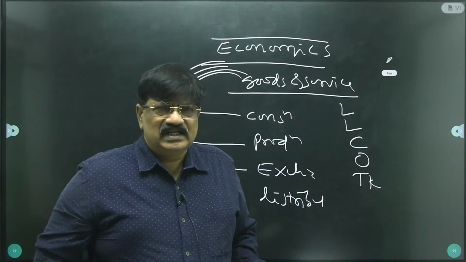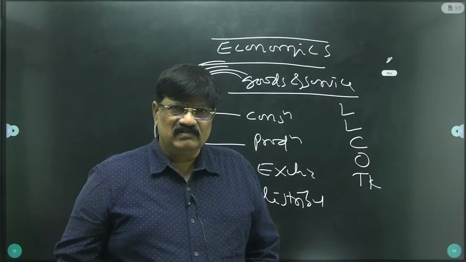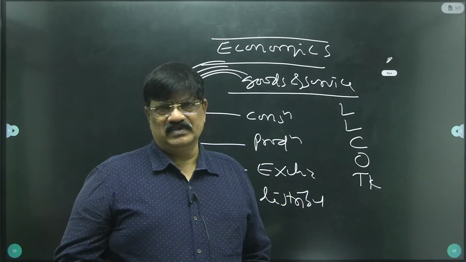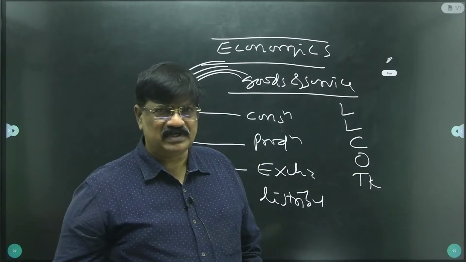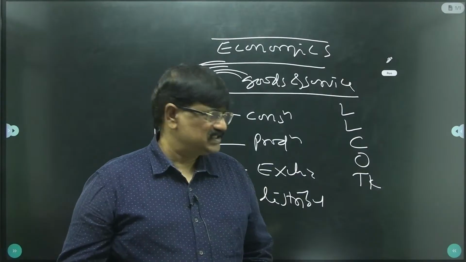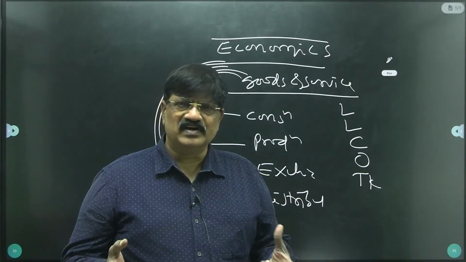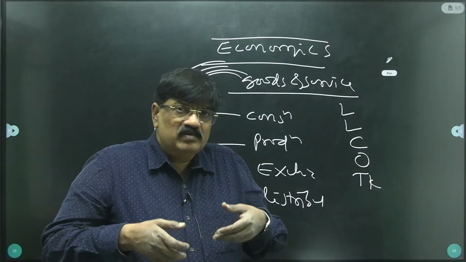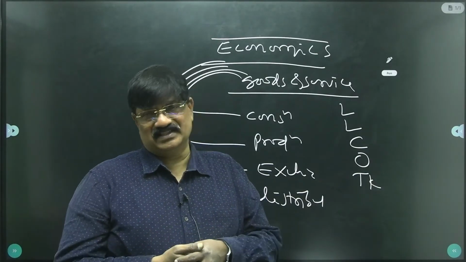These will be dealt with in class one by one with notes, but here I am just explaining briefly. These five factors enable the production of goods and services.